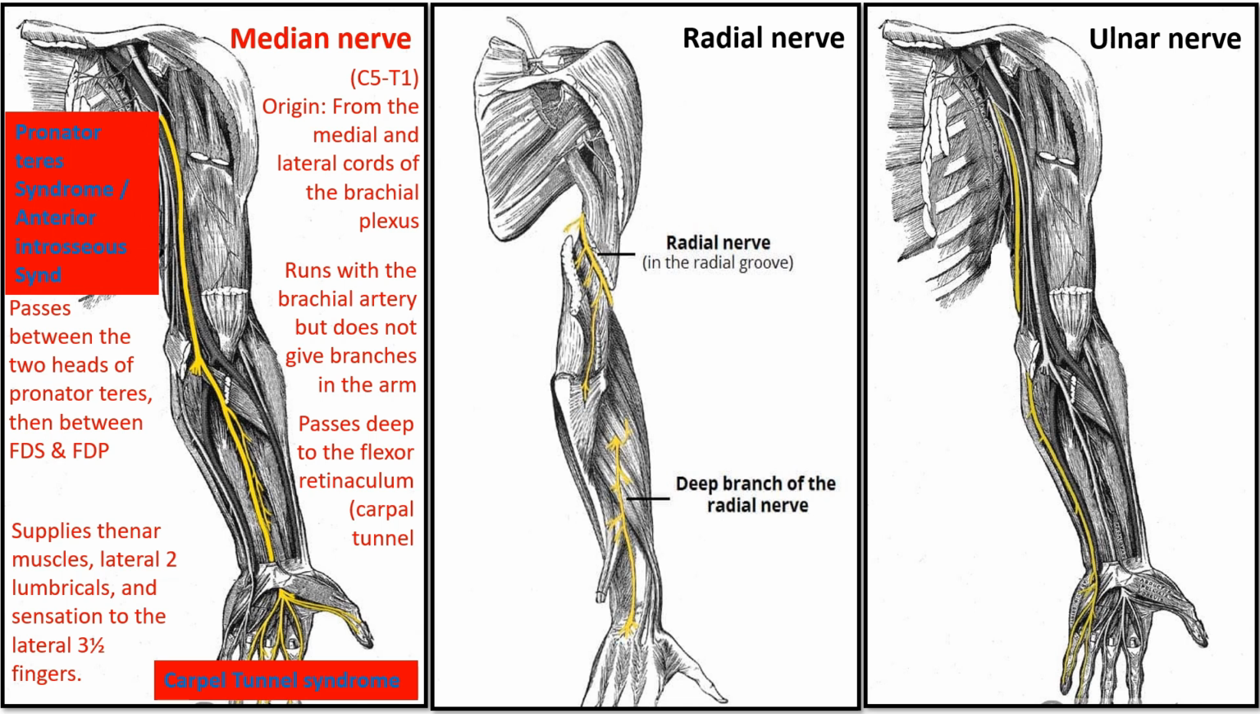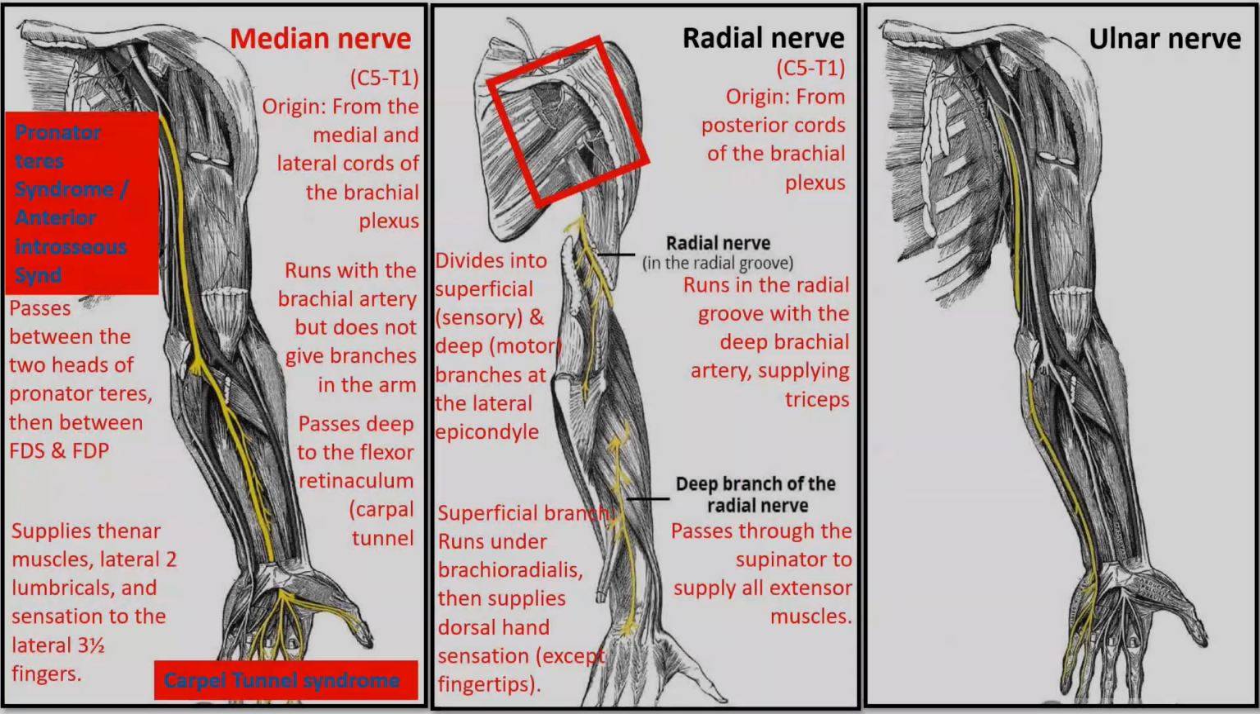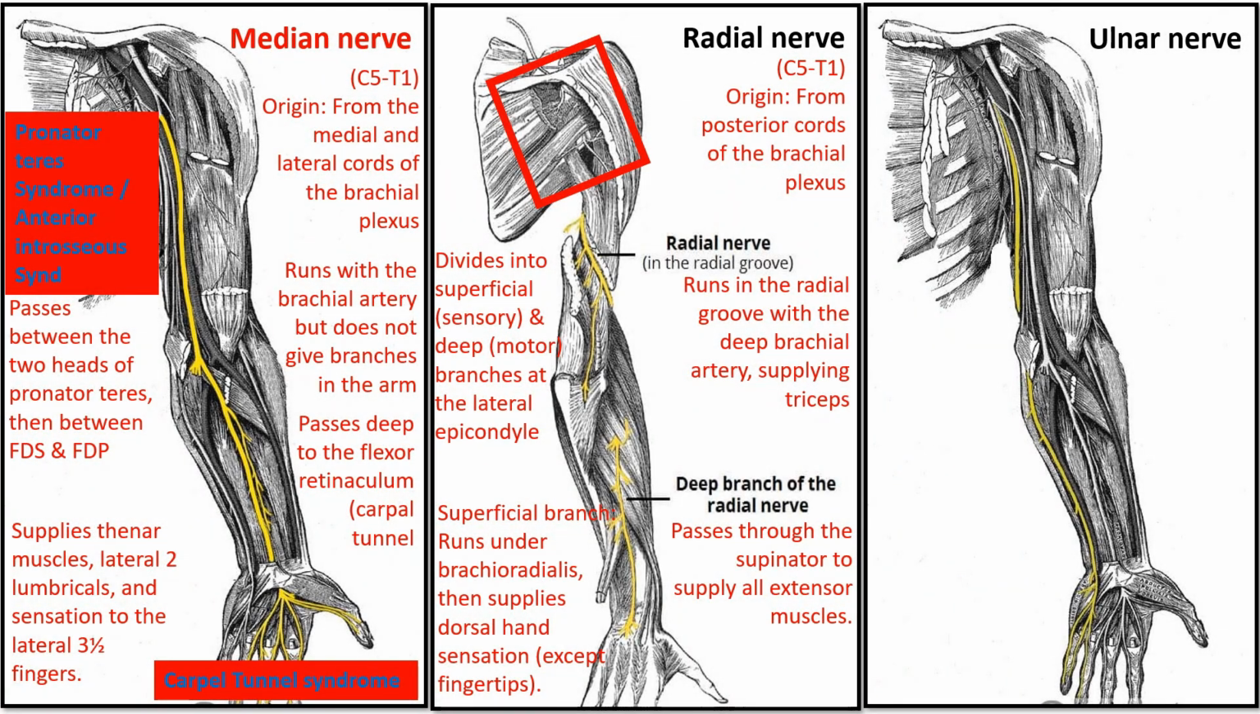weak thumb movements. Radial nerve originates from the posterior cord of the brachial plexus, carrying fibers from cervical spinal nerve 5 to thoracic spinal nerve 1. It runs along the radial groove of the humerus with the deep brachial artery and supplies the triceps brachii muscle.